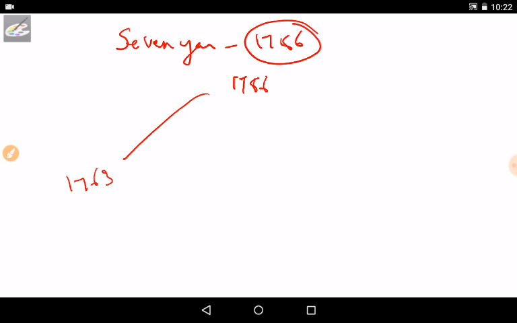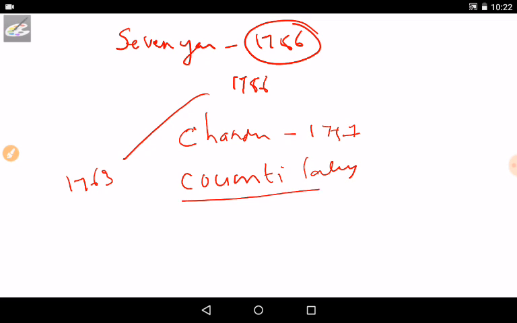The Third Carnatic War starts from 1756 to 1763. Okay, this happens because of the Seven Years' War, which began in 1756. So once again the proxy war starts between the British and France in India. At first the English captured Chandernagore Fort in 1757, and the French sent a strong contingent under Count Lally.